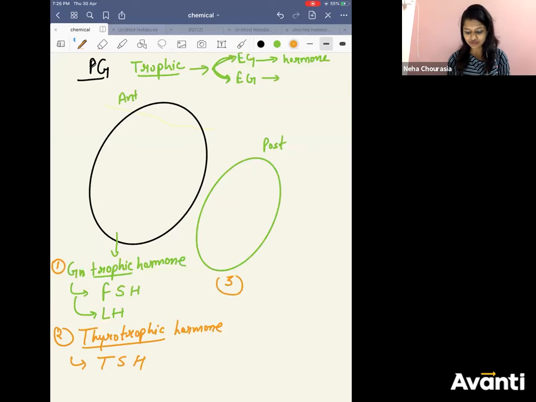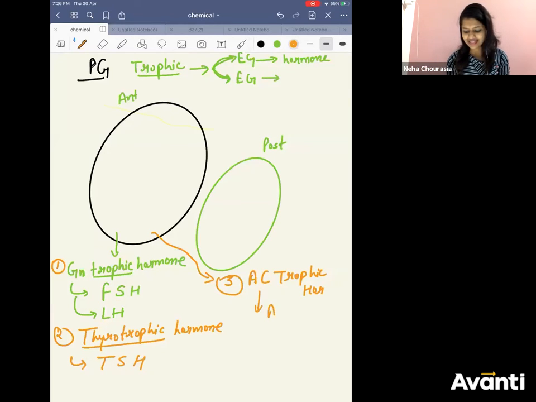Now, third one, I'm writing it here. Don't get confused, okay? This is also the anterior part. Third trophic hormone. I saw some of you answering ACTH. It also acts on the adrenal cortex, so it is the adrenal cortex trophic hormone. What is that?